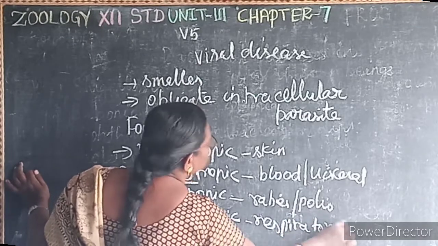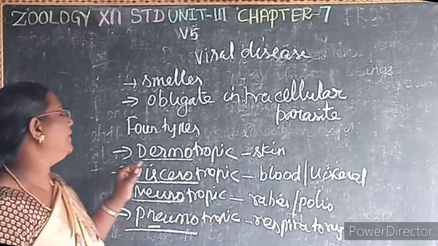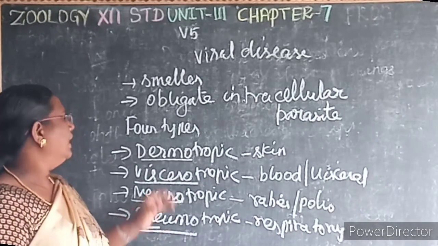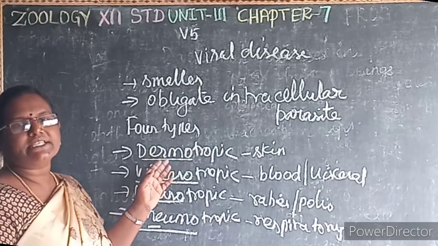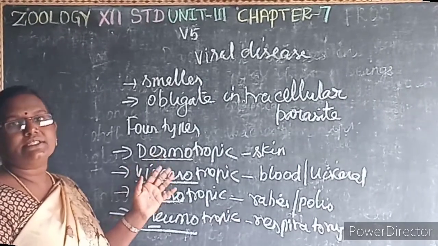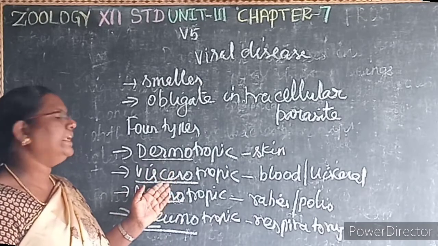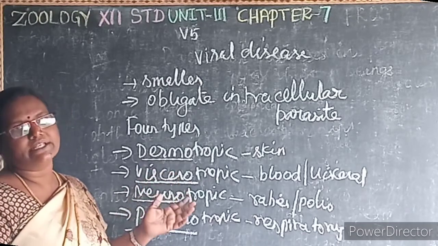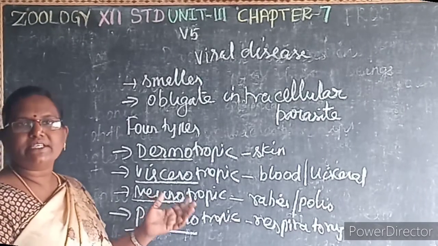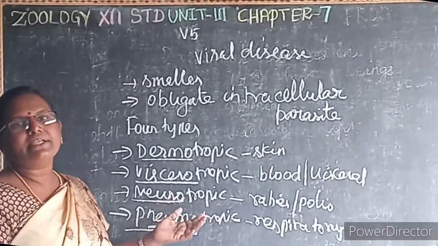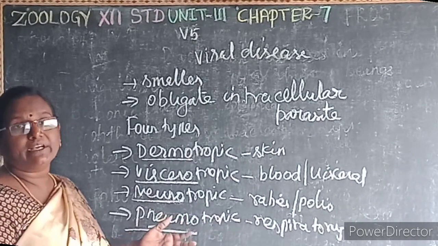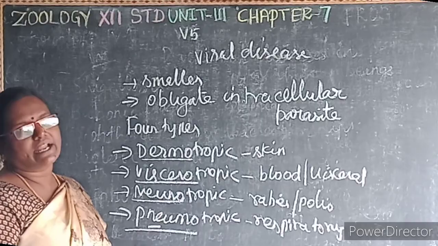So what are the 4 types of virus? Dermotrophic, viscerotrophic, neurotrophic and pneumotrophic. Dermo means skin. It affects the skin and subcutaneous tissue, for example measles and mumps. Viscerotrophic affects the internal organs, for example yellow fever and dengue fever. Neurotrophic affects the nervous system, for example rabies and polio. Pneumotrophic, pneumo means lungs, affects the respiratory tract.